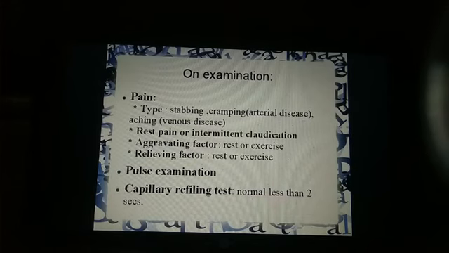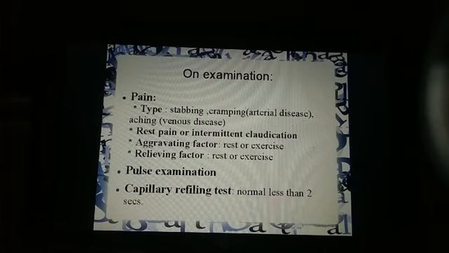Now, the aggravating factor, what aggravates the pain, and the relieving factors, what relieves the pain. That is very important as a differentiating point. We have already seen that rest is an aggravating factor for venous disease due to stasis of blood, while exercise is the aggravating factor for arterial disease, and vice versa for the relieving factors. I have already told you the reason, right?